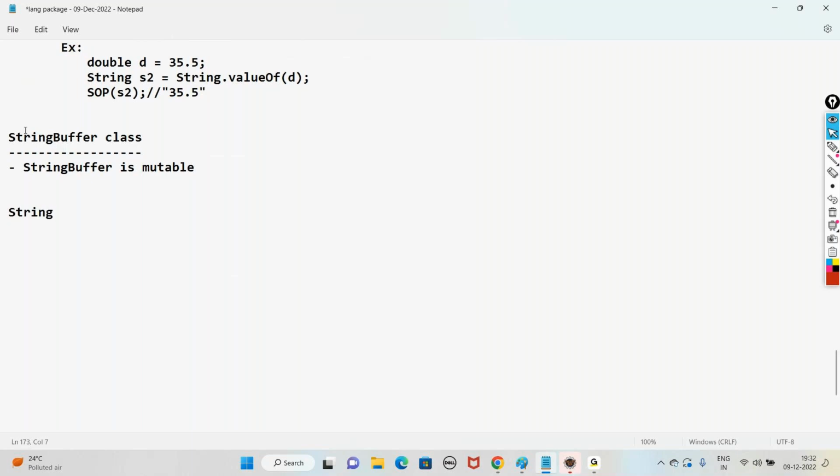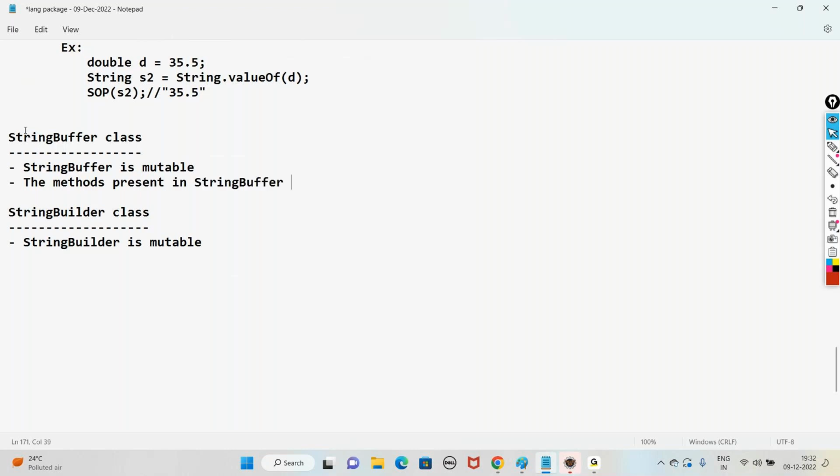We have one more class, the StringBuilder class. StringBuilder is also mutable. Then what is the difference between StringBuffer and StringBuilder? The difference is that the methods present in the StringBuffer class are synchronized, whereas the methods present in the StringBuilder class are not synchronized.